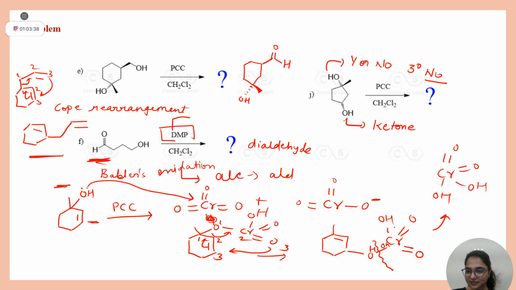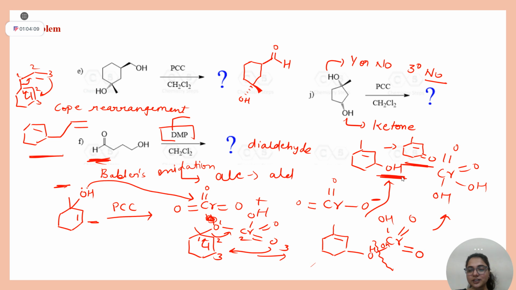Yes or no? But since pyridine is there, it will keep your reagent milder, and you got this molecule. Now the PCC can do its work. And you will get alpha beta unsaturated ketone. So this is your final product. Is this concept clear?